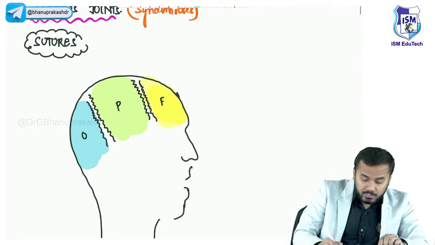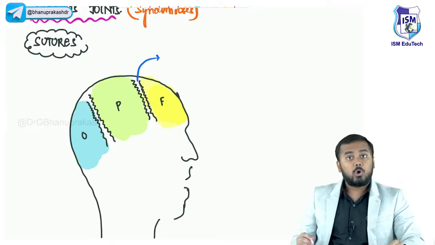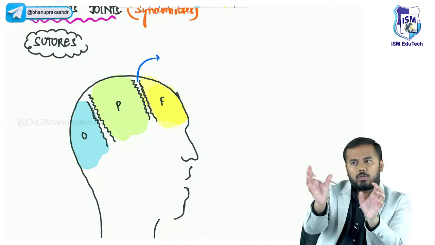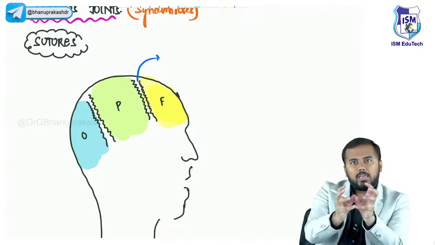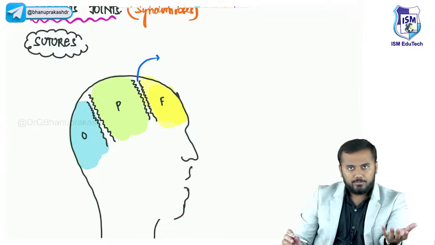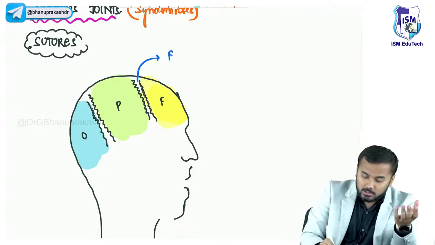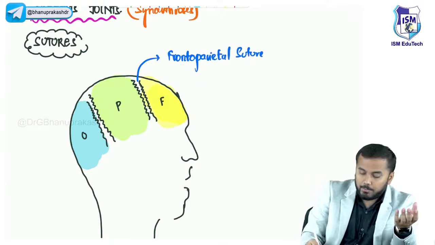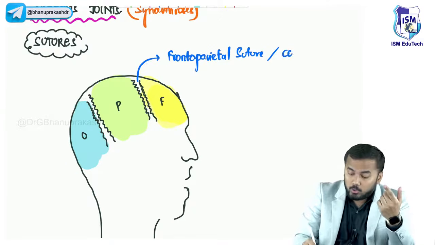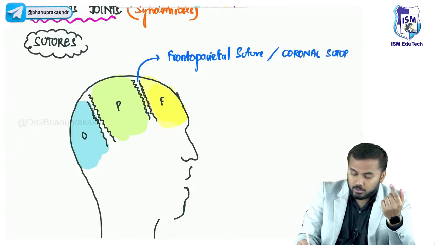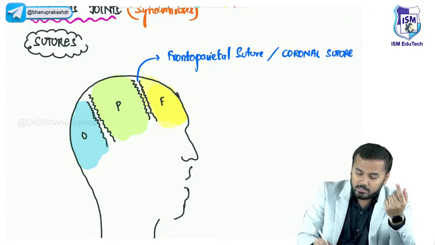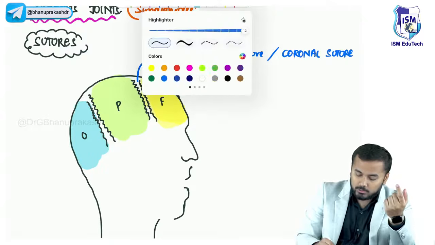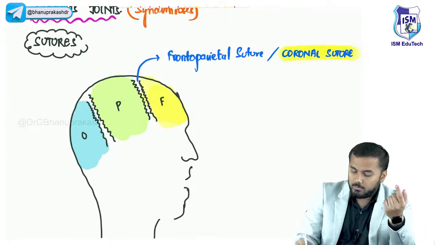The suture that is present between the frontal and parietal bone is called, combine both the words, frontal, parietal, combining both, fronto-parietal suture. The fronto-parietal suture is also called the coronal suture. This is a very important thing, guys. You have to know what the coronal suture is. This is very, very important.